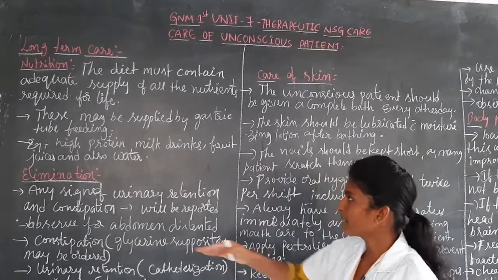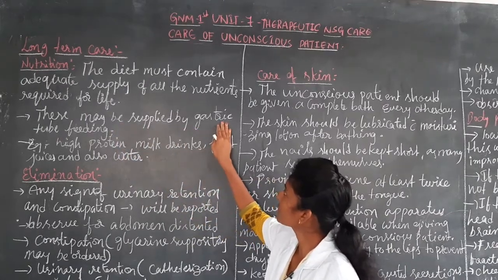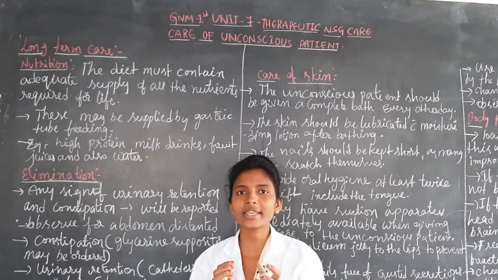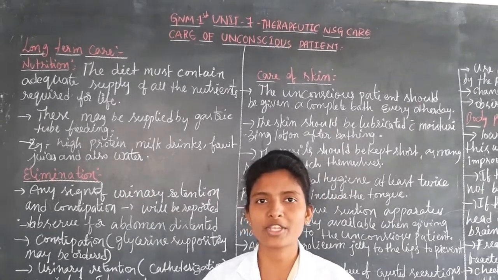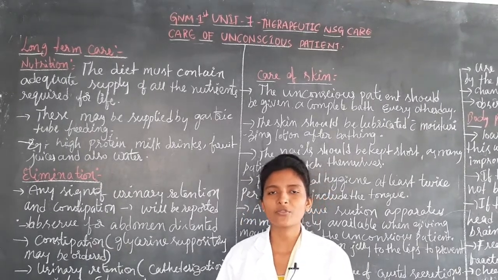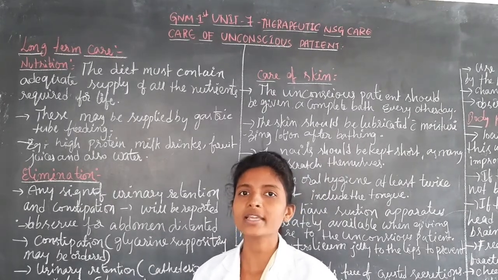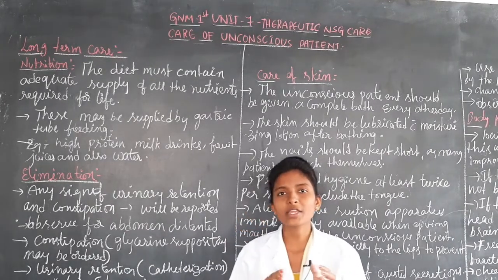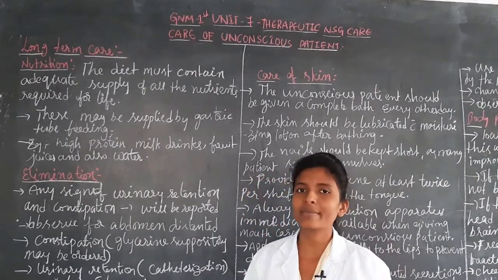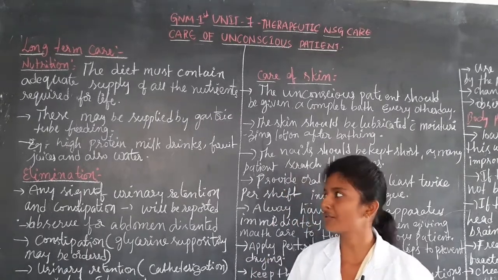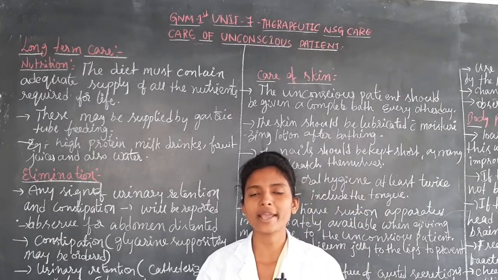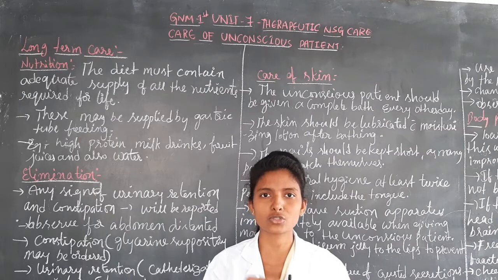It may be supplied by gastric tube feeding. An unconscious patient cannot take food orally, so how do they provide this diet? Through gastric tube feeding. Through a nasogastric tube they have to supply an adequate diet to the patient. For example, high protein milk, drinks, fruit juices and water can be provided through the nasogastric tube.